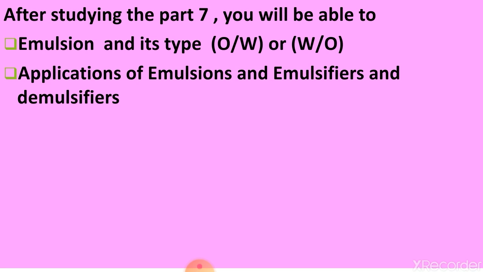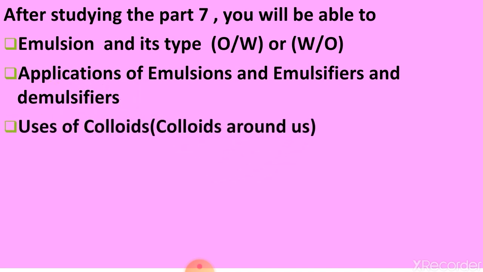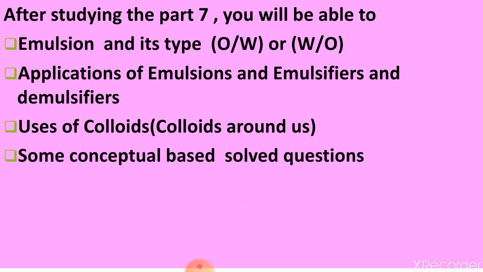Emulsifiers, basically emulsifying agents, are substances which stabilize the two components of an emulsion. And demulsifier, that means those chemicals or substances which break down the emulsion are known as demulsifiers. Then you will be able to know about the use of colloids, that is, colloids around us. That means how many types of colloids we use in our daily life. Then some conceptual questions solved, which can explain the topic in a better way.